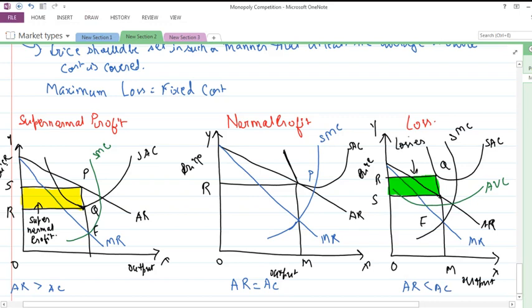Okay, the figures explain how a monopoly can earn supernormal profits, normal profits, or incur losses in a particular phase. So in the next part of the video we would be seeing the long run equilibrium of the firm.